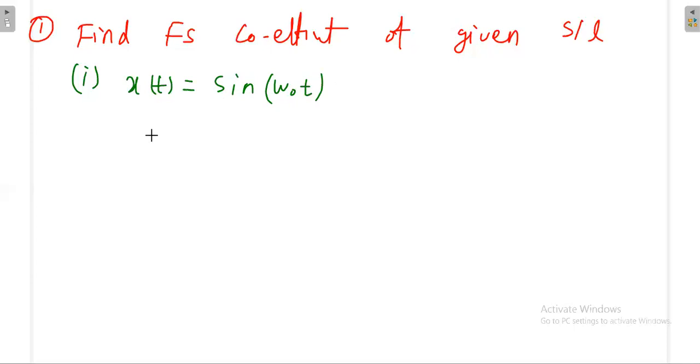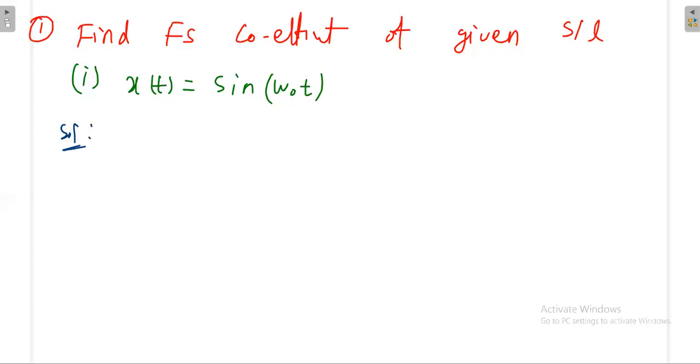They will not mention explicitly to find the complex exponential Fourier series coefficient. If they just give it like this, it is implied that we have to find the complex exponential Fourier series coefficient.